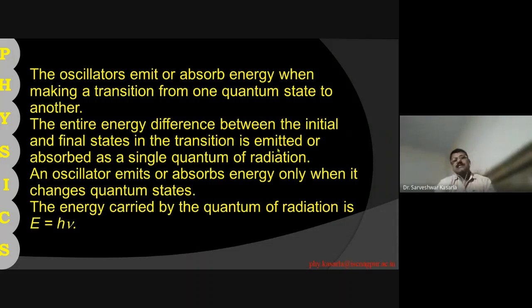In the next lecture we will see the derivation of Planck's radiation formula, and how Wien's law and the Rayleigh-Jeans law can both be derived from Planck's law.